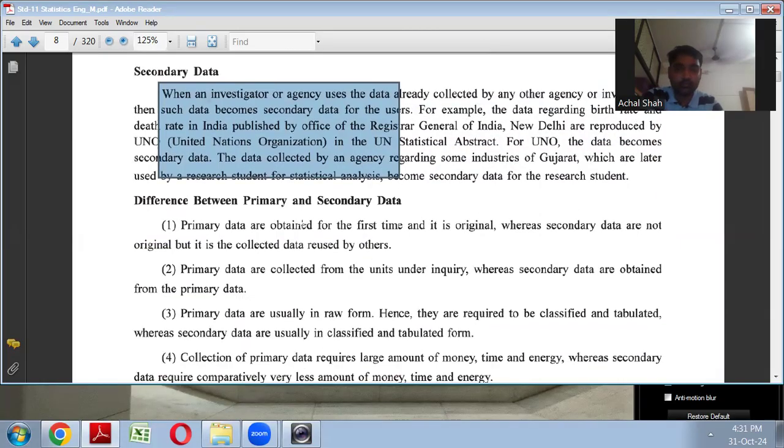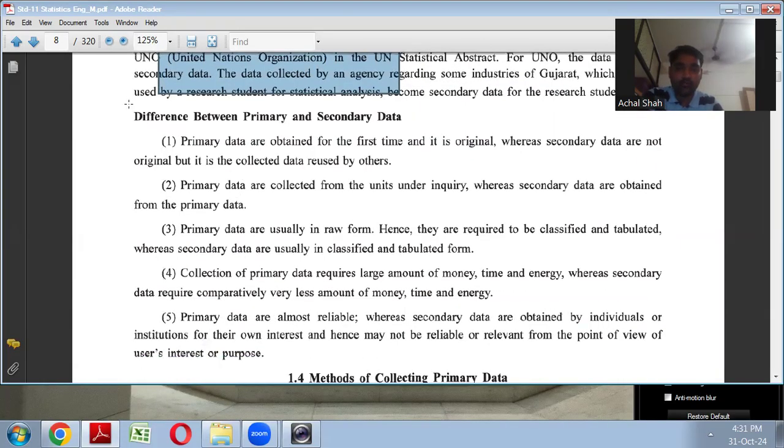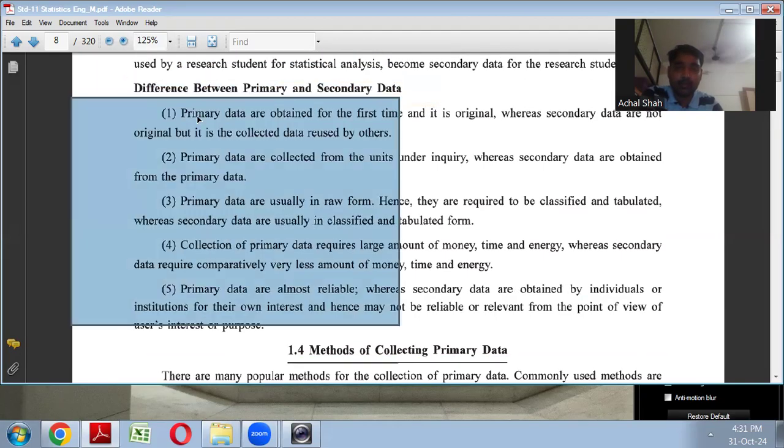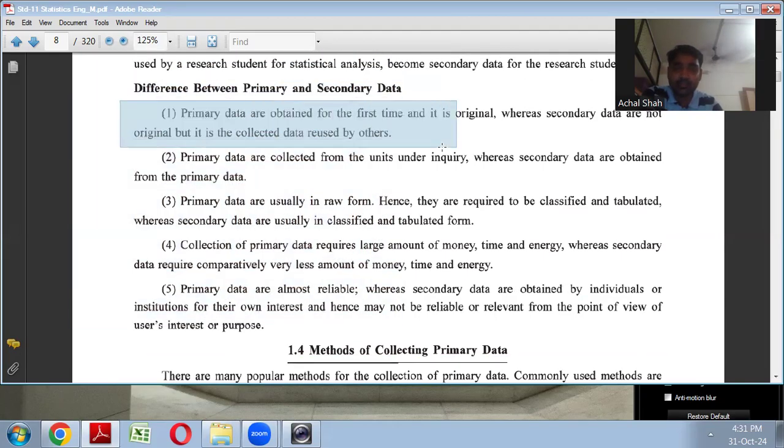Okay. Now let's see the difference between primary data and secondary data. Primary data means which is obtained for the first time and it is original. That is primary data. Whereas secondary data is not original, but it is already collected by someone else and you are using it, reusing it. So that is secondary data. That is the first difference. What is the second difference?